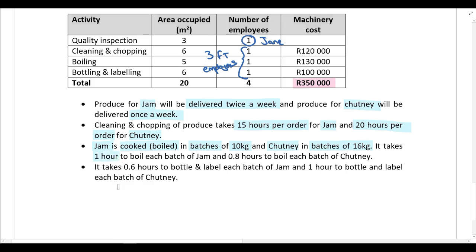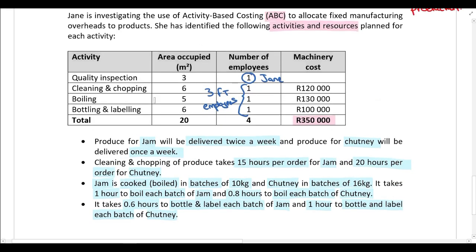It takes 1 hour to boil each batch of jam and 0.8 hours to boil each batch of chutney. It takes 0.6 hours to bottle and label each batch of jam and 1 hour to bottle and label each batch of chutney.